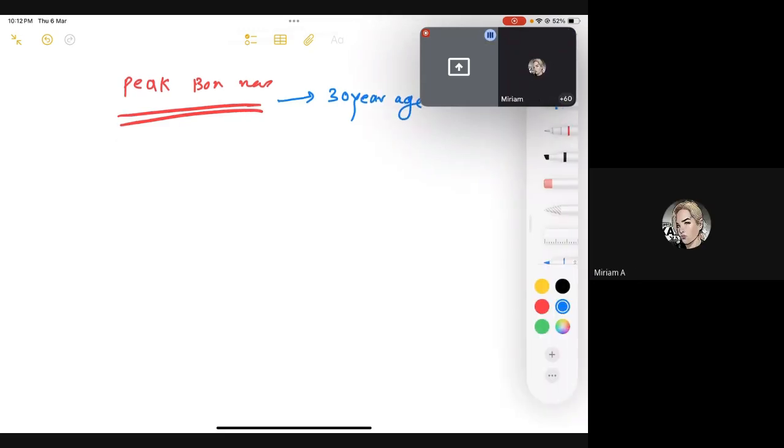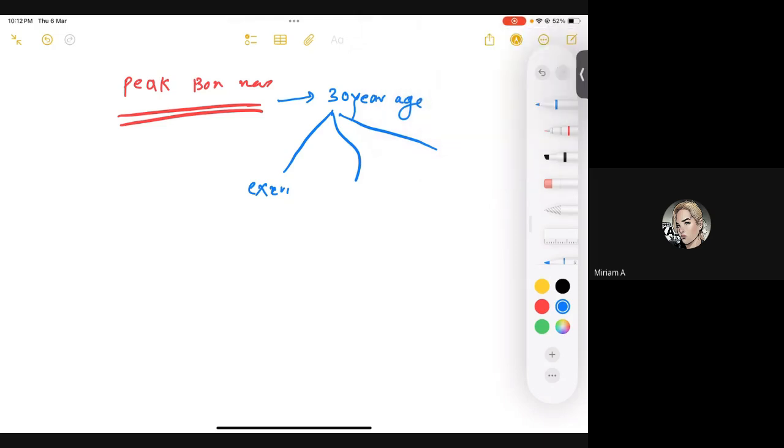But in order to have peak bone mass, there are certain factors which are important to get as much peak bone mass as possible, right? So there are three factors. One is exercise. If you are exercising more, you are going to have a way more thickened and strengthened bone, so the peak bone mass can be achieved. And at 30 years of age, normally for an average individual, the bone would be quite strong. Is that clear? Second thing is vitamin D receptors.